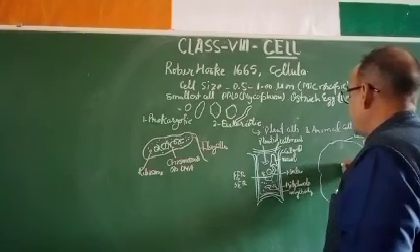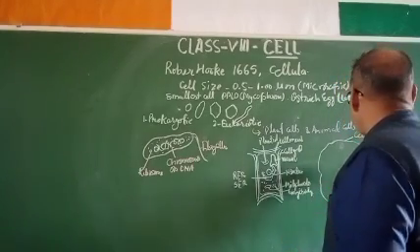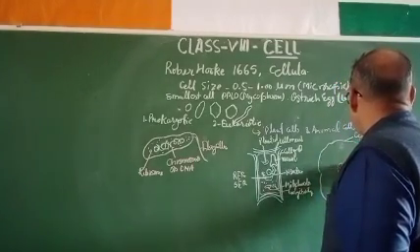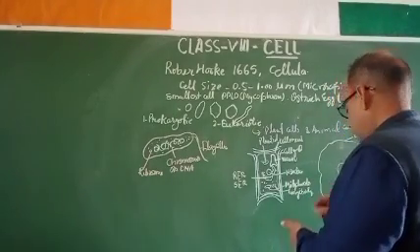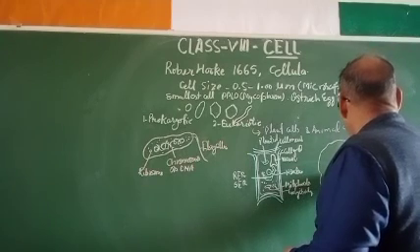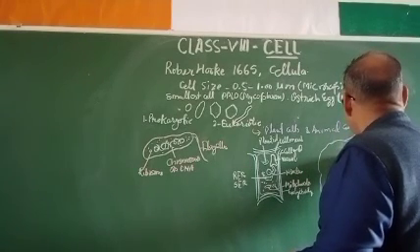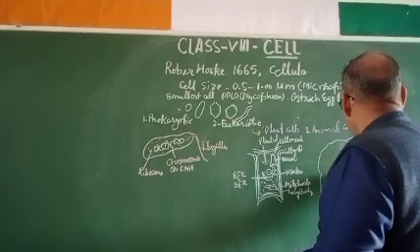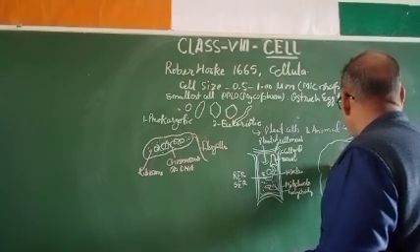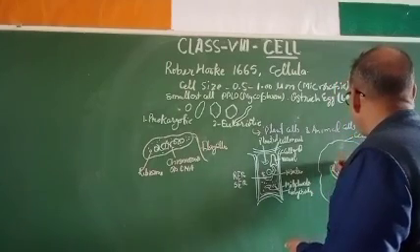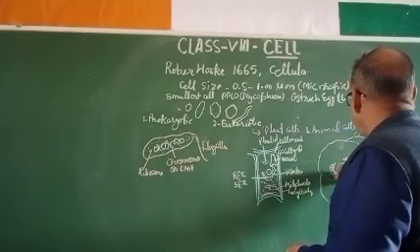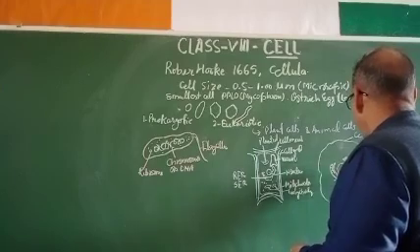Inside this there is a nucleus containing endoplasmic reticulum, something like this. This is endoplasmic reticulum, rough, like the plant cell.